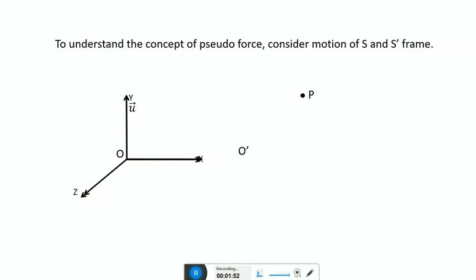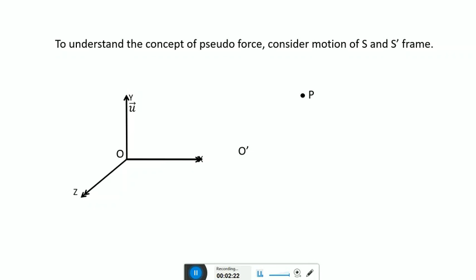To understand the concept of pseudoforce, consider two frames S and S dash. S is a stationary frame or inertial frame, while S dash is a moving frame or a non-inertial frame, which is moving with velocity u.